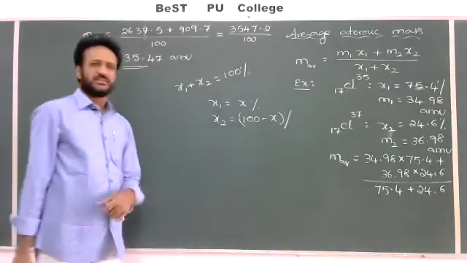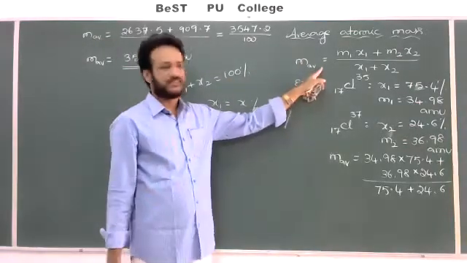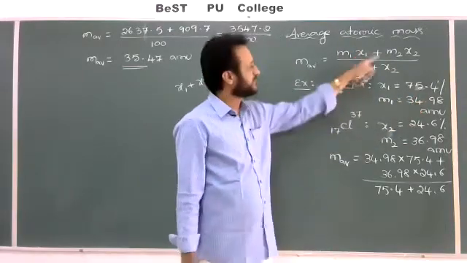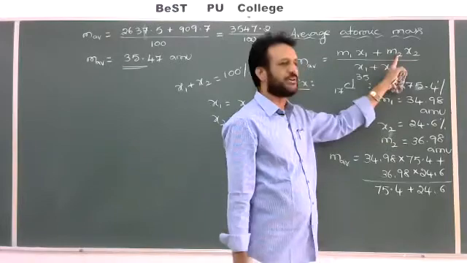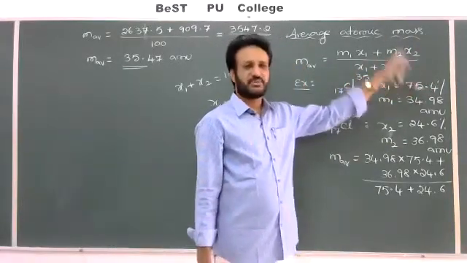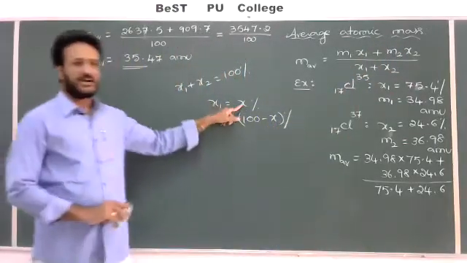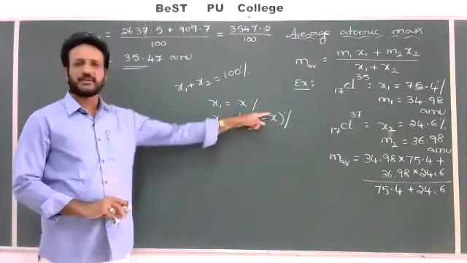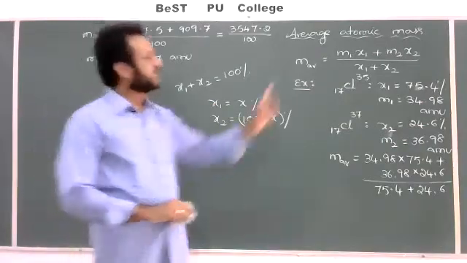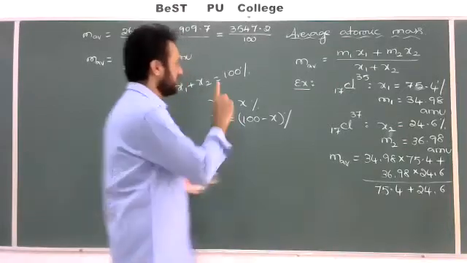Now it is simple. Take the given average mass: 35.47 equals 34.98 into X plus 36.98 into 100 minus X, divided by X plus 100 minus X. The X cancels in the denominator, so it is 100 only. By cross multiplication, we can find the X value first. After getting X, if you subtract it from 100, you will get the X2 value also. So that is one of the important models. Remember the basic formula; from it we may solve 2-3 model problems. That is about isotopes.